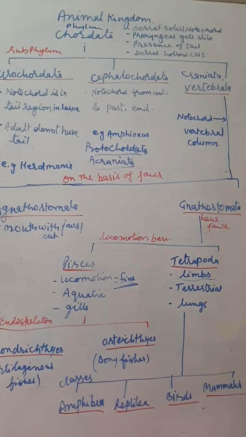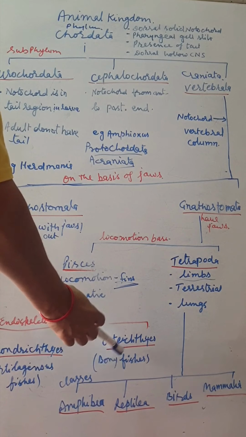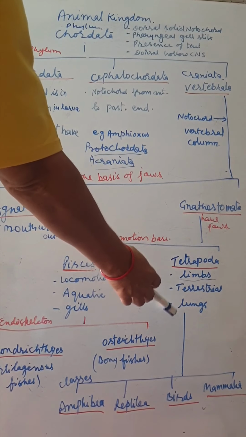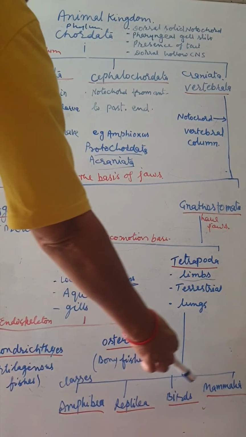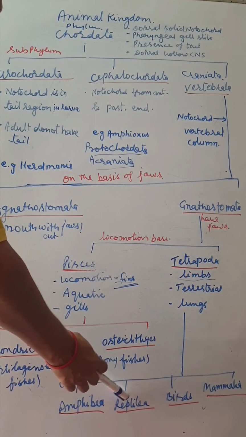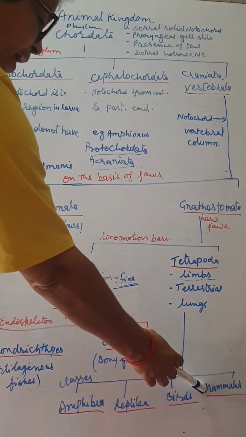So the Chondrichthyes, or we can say the cartilaginous fish, the example is Scoliodon. And the Osteichthyes fishes are rohu, katla, magur. The Tetrapoda are further divided into four classes: Amphibia, Reptilia, Aves, and Mammalia.